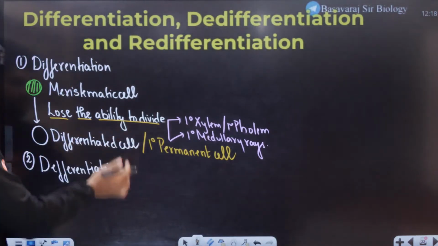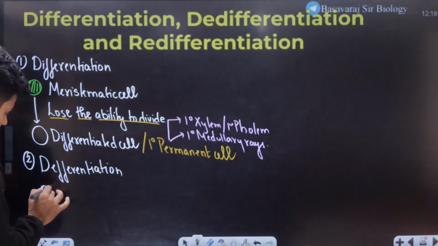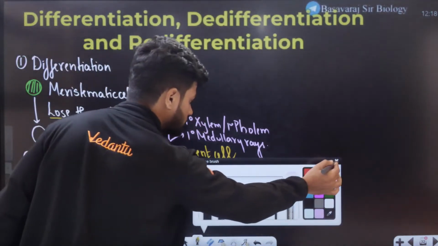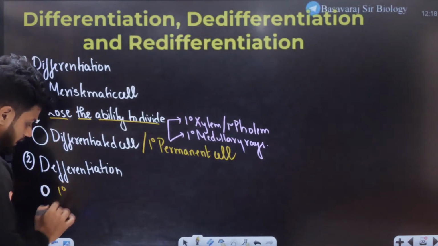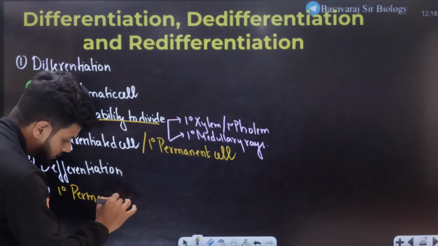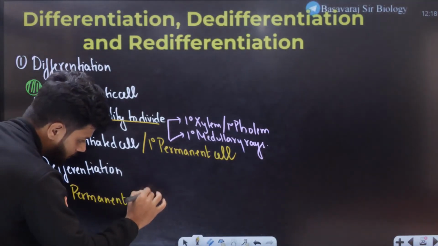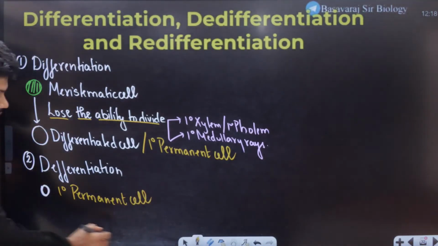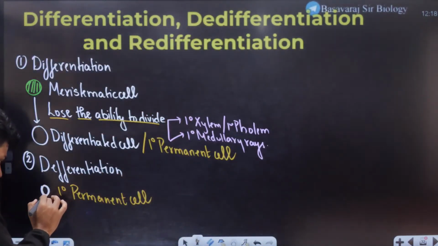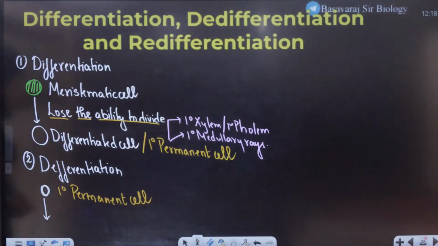Let's take the primary permanent cell now. This right here is a primary permanent cell. Now this primary permanent cell, students, will undergo a rebirth.